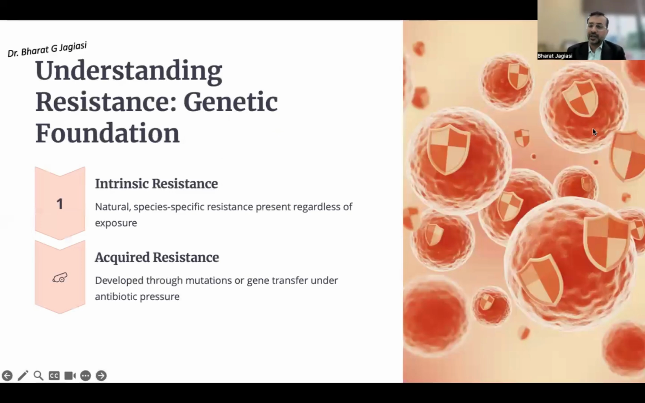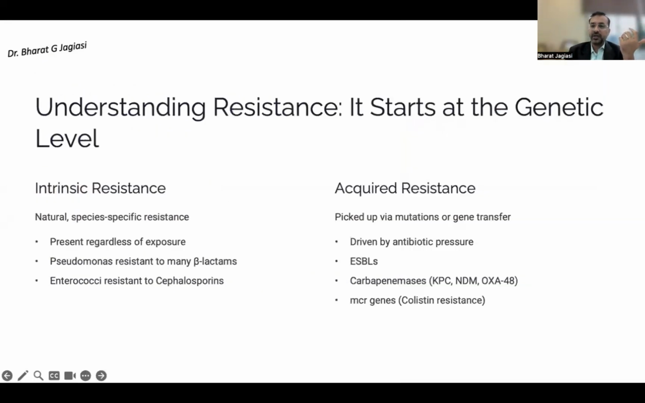So this was about lactose and non-lactose fermenters. Now we will talk about understanding the genetic foundation, how the resistance mechanism works. Resistance could be intrinsic, which is naturally present regardless of the exposure, or it could be acquired, through mutation, gene transfer, or antibiotic pressure, that is, the misuse of antibiotics that we practice. In this talk, we'll talk mainly about intrinsic resistance, and acquired resistance will be covered in the next talk. We have to understand that resistance starts at the genetic level.